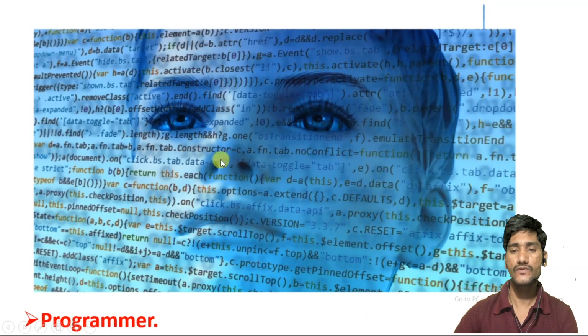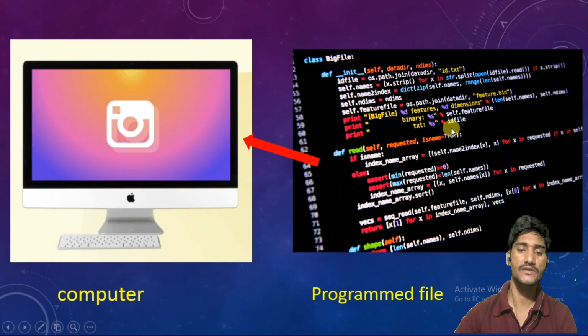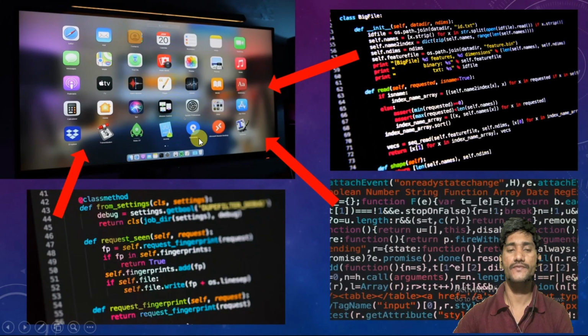This is the person who wrote that program. He wrote this program and loaded it into this computer. Then you get this type of icon on your computer. I hope everyone has understood. So these are the different programs. Here is one program, here is another program, and here is another.